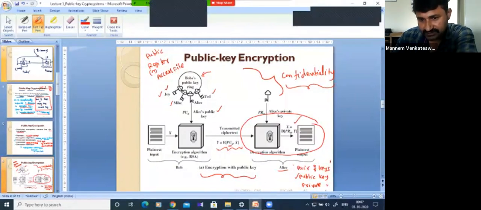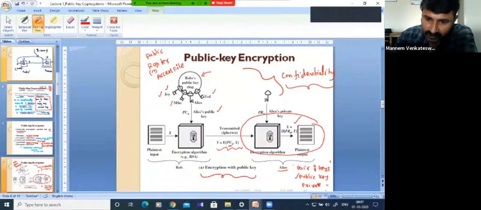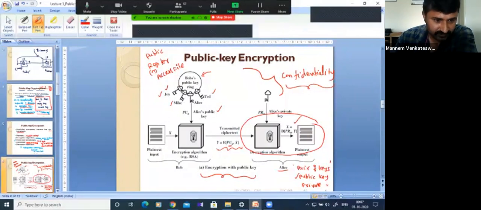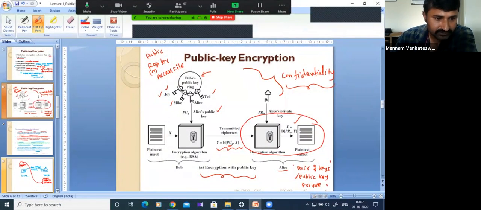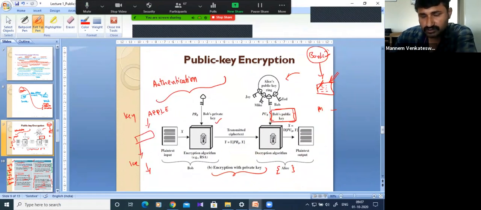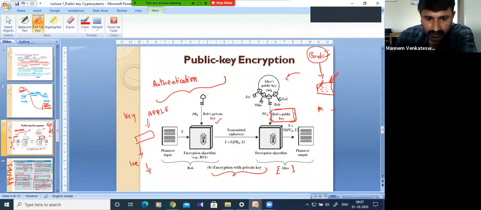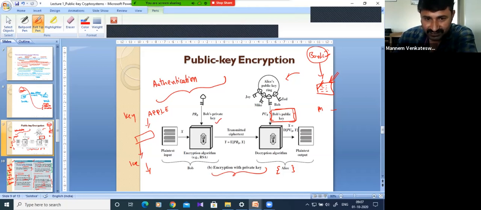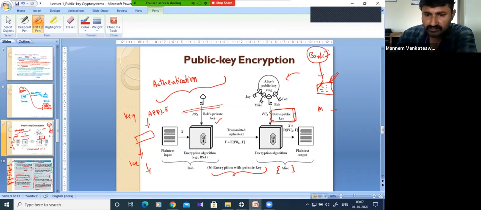Then the receiver will use her or his private key to decrypt the message. That is one type of encryption. Another is, in a similar case, when Bob generates the pair of keys, he uses his own private key to encrypt the message. Then the receiver will use the sender's public key to decrypt the message, which we call a digital signature or authentication.